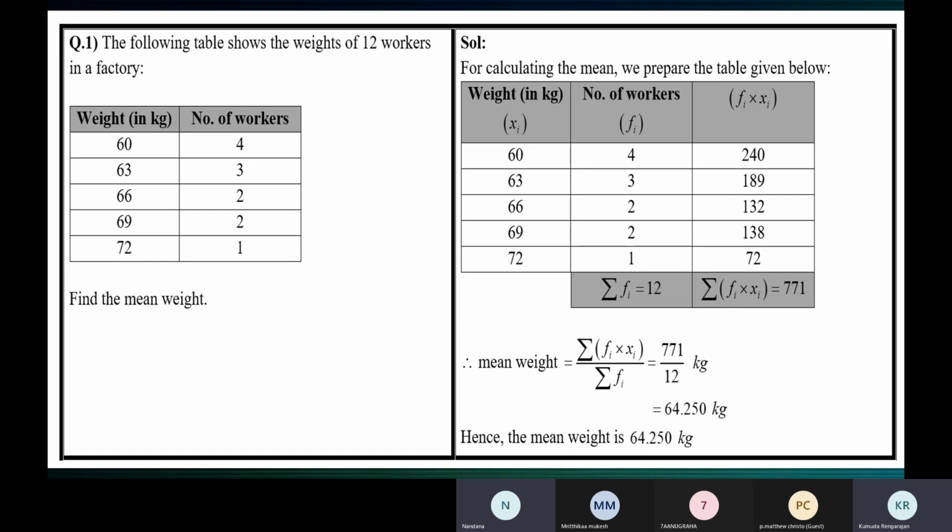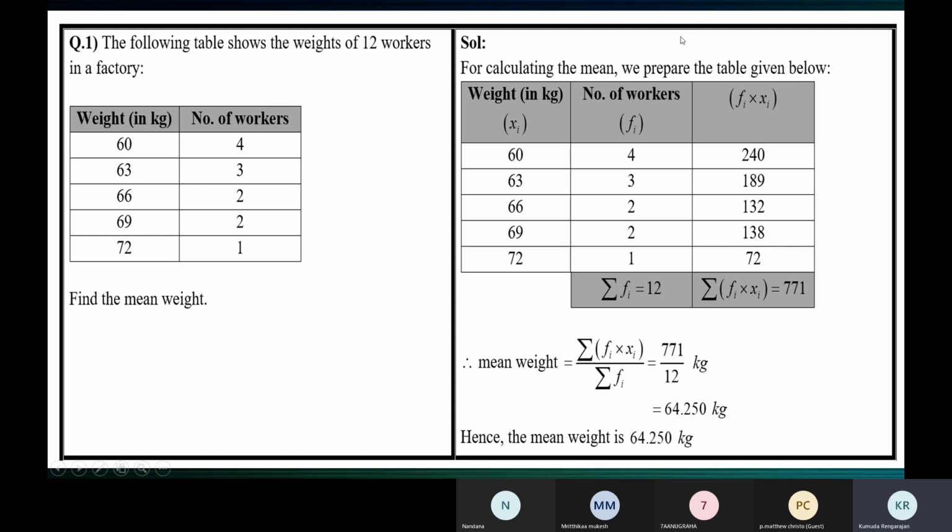We multiply 66 into 2, 132. Next. And 69 into 2, 138. And 72 into 1, 72.